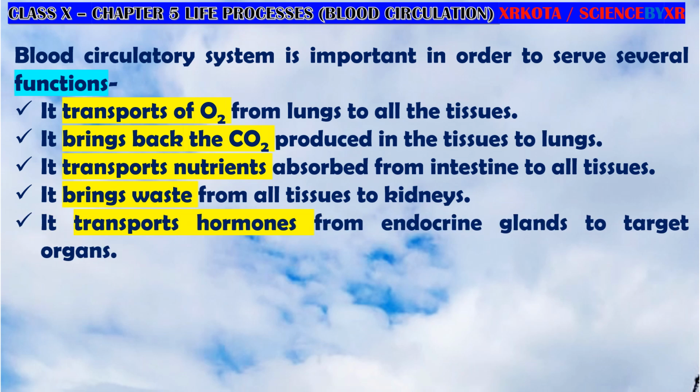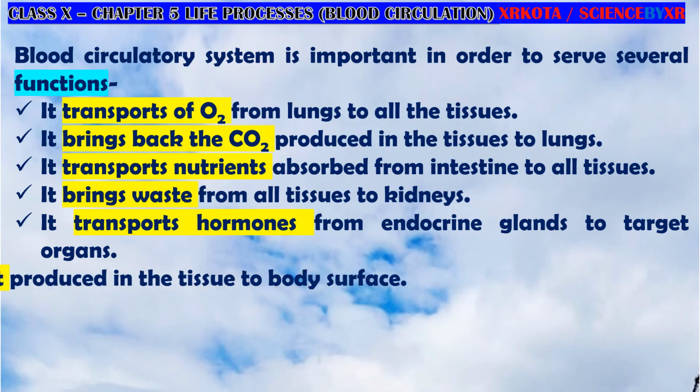Then it transports hormones from endocrine glands. Now, endocrine glands are those glands which secrete hormones, and they are secreting hormones into the blood. They do not have any tubes, so they are secreting their hormones into the blood. And then blood is taking it to the organ where it has to function. The organ where it functions is called the target organ. Okay, so endocrine glands and target organs, it is clear to you.